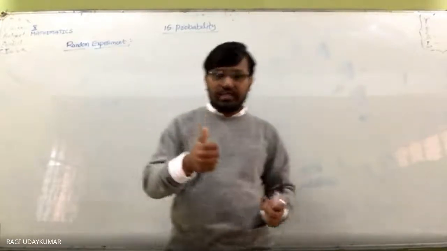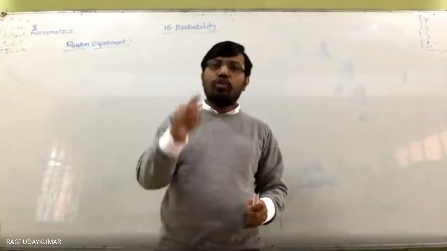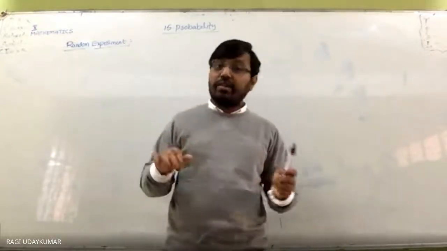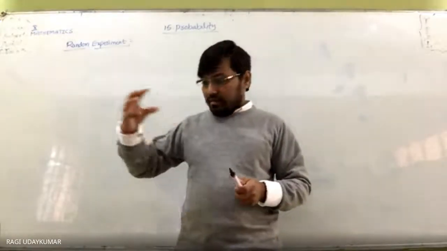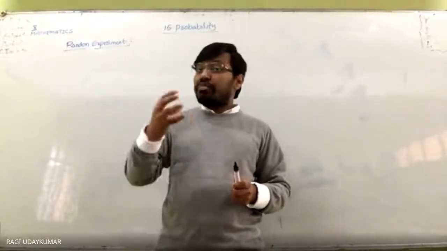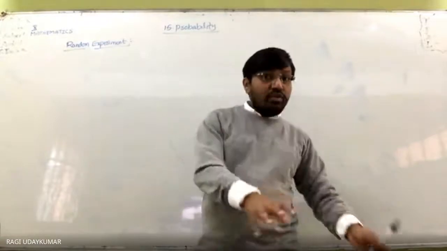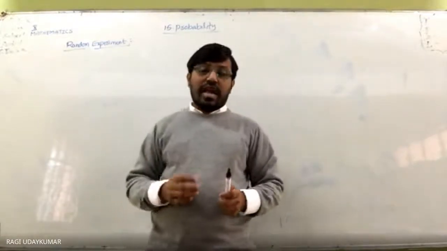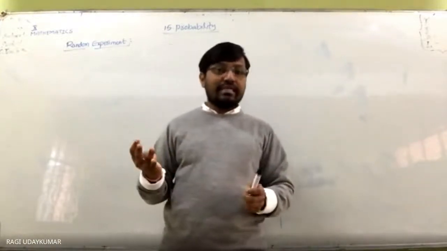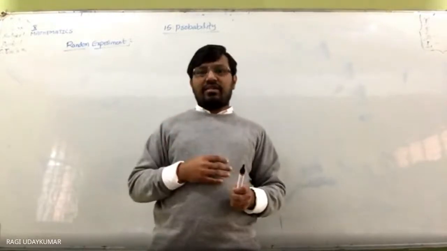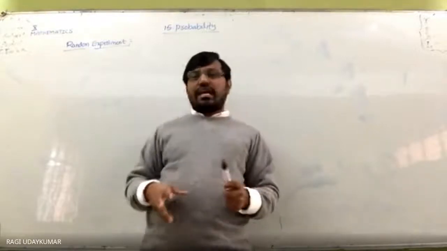We have tossed a coin. We know that either head or tail will come, one of these two. But we don't know exactly what we get. We cannot predict it. Prediction is nothing but we cannot say that we will get only this one or only that one. And when you throw the die, you may get 1, 2, 3, 4, 5, 6. Anything can come. So we cannot predict. When you throw the die, we cannot say it will be 4 only.